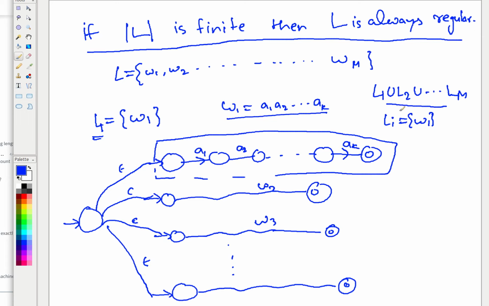But you cannot say that for any such set you can just take every string, take the NFA, do the union, and it always becomes regular. No. For example, if that were the case, then even 0 to the power n, 1 to the power n would be regular, because you take 01, 0011, 000111, and likewise, and you can design an NFA for each.